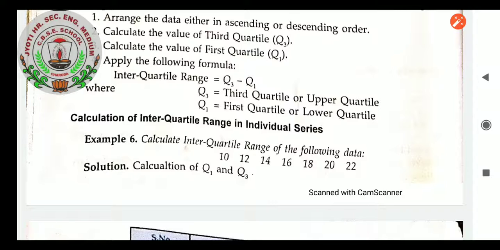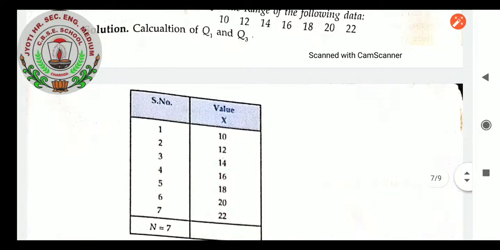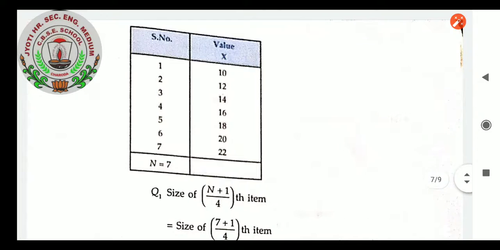So first, arrange the data. As the data is already arranged, we will just take Q1 and Q3. But if the data is not arranged, first of all try to arrange it in serial order. Serial numbers are 1, 2, 3 and so on, and the values of x are 10, 12, 14, 16, and so on. How many values are there? 7.